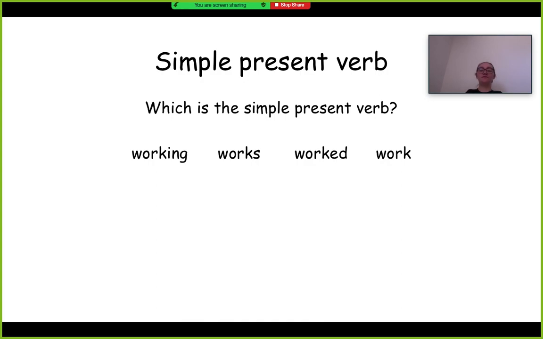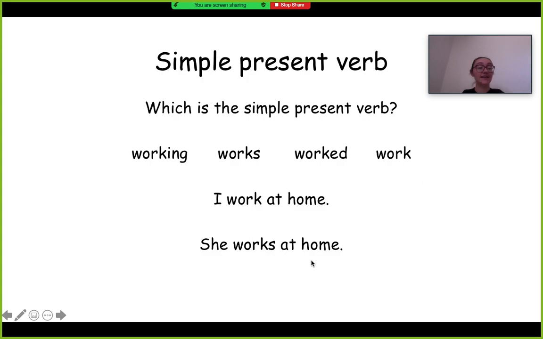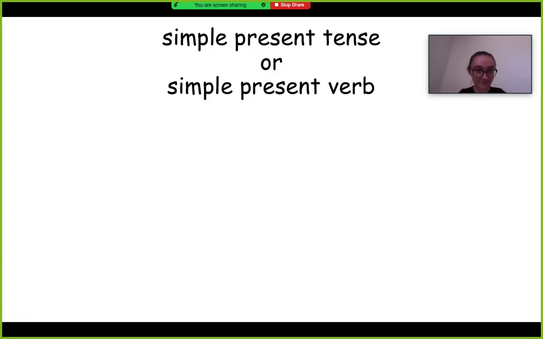So, simple present verb. Which is the simple present verb, right? So we've got working, works, worked, and work. I work at home. Simple present verb is work. She works at home. Works is another simple present verb. Working and worked are not simple present verbs.